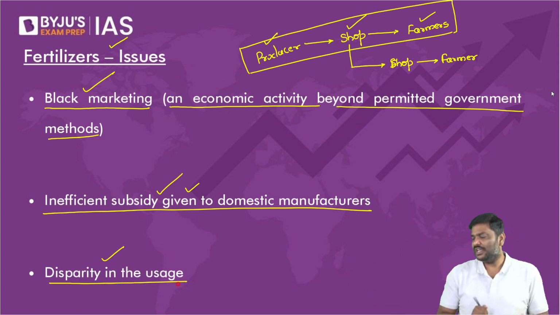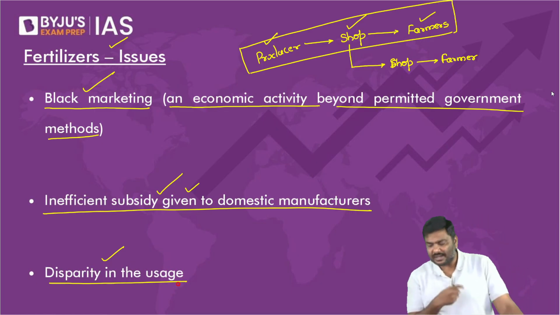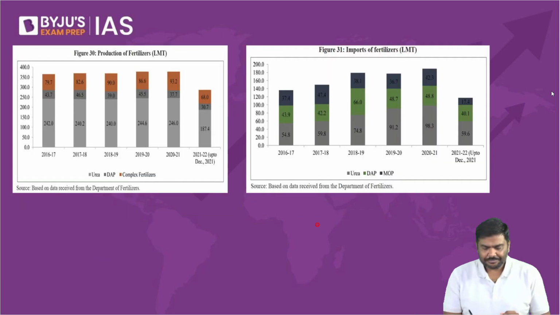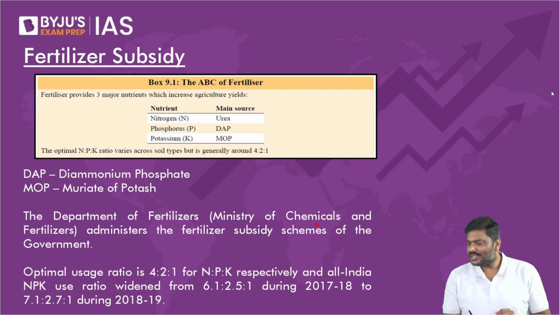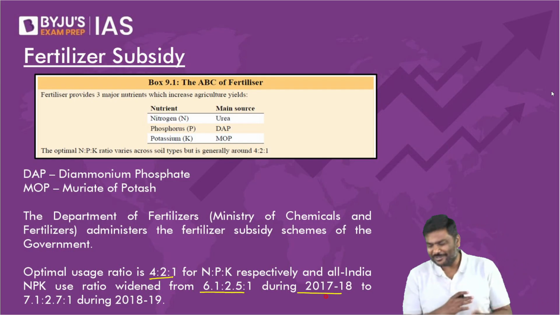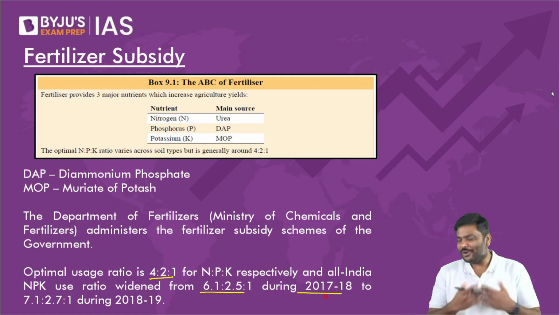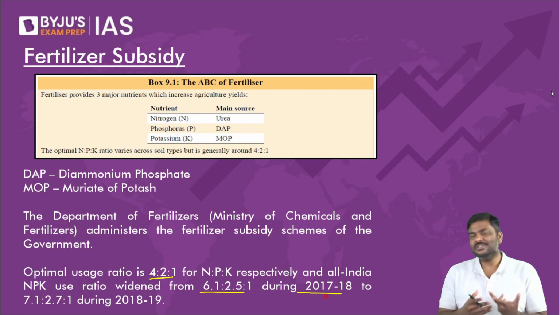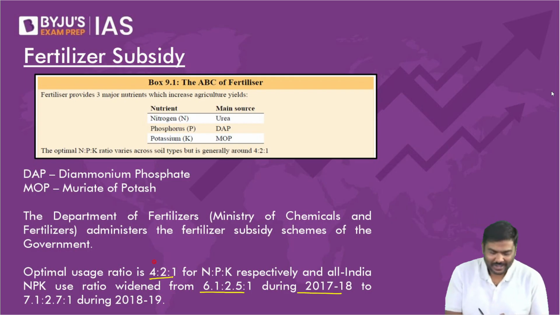And finally, disparity in the usage. Now, please have a look at this particular number here. And some of the students are asking, what is DAP? My dear, it's hardly been more than 48 hours since we have discussed all of it. Hardly been more than 48 hours. And you already have forgotten what is DAP, what is MOP, which basically shows that you are not revising.